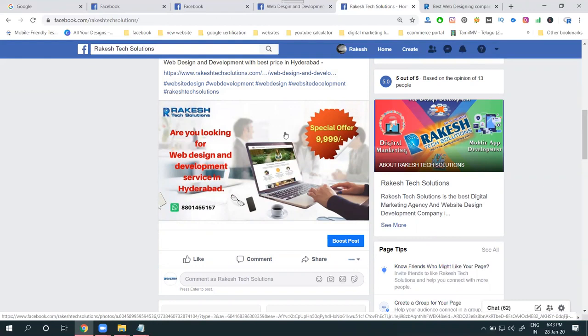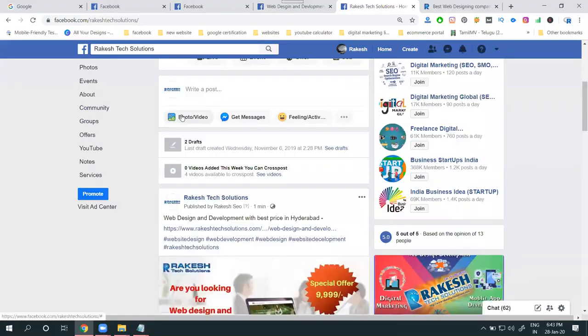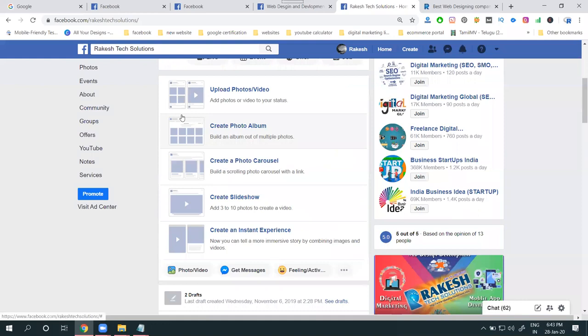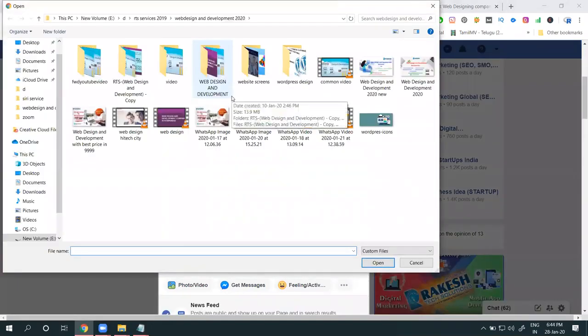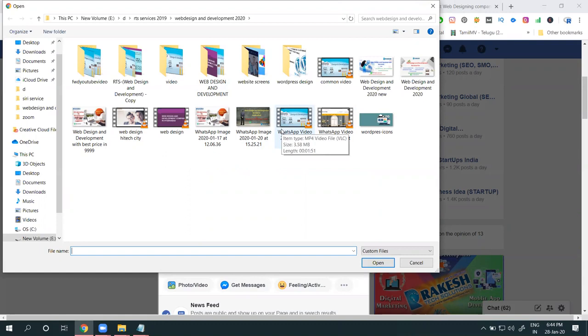First, the image is done. Next option is the video post. Now I'm selecting video here. Go for the upload photo or video option. First select image or video. Based on the options, the promotion changes in different ways.